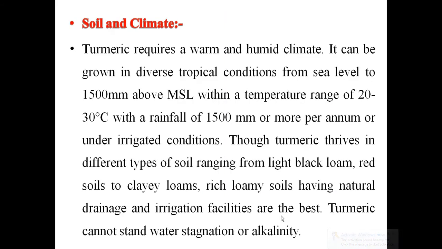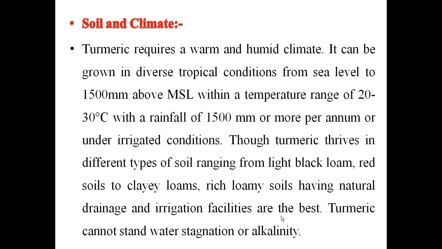Soil and climatic requirement for turmeric cultivation. Turmeric requires warm and humid climatic conditions. It can be grown in diverse tropical conditions from sea level to 1500 meters above mean sea level. A temperature range of 20 to 30 degrees Celsius is ideal, with a rainfall of 1500 mm or more per annum, or under irrigated conditions.